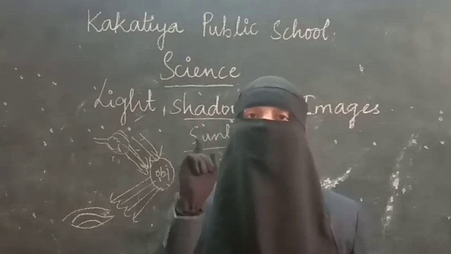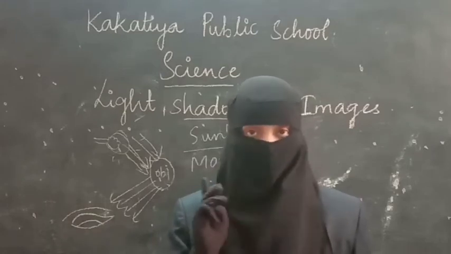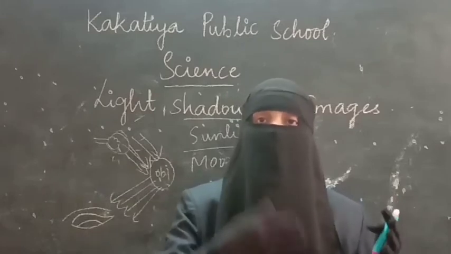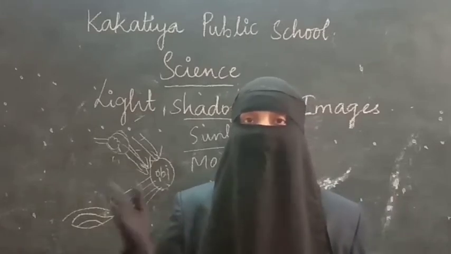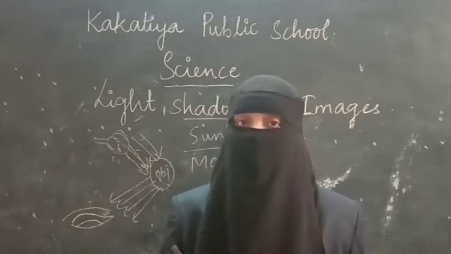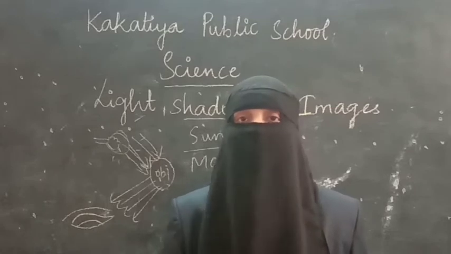Categories. First one is transparent, second is translucent and the opaque. What is transparent? Light can pass through that object easily, so those objects are called transparent objects. Light can pass through it but not clearly. That means partial light will be passing through it. Those objects are called translucent.